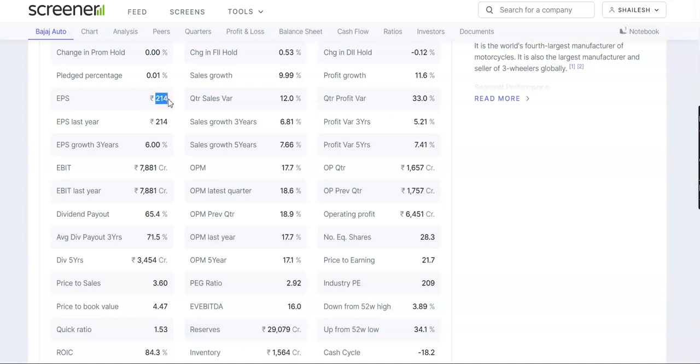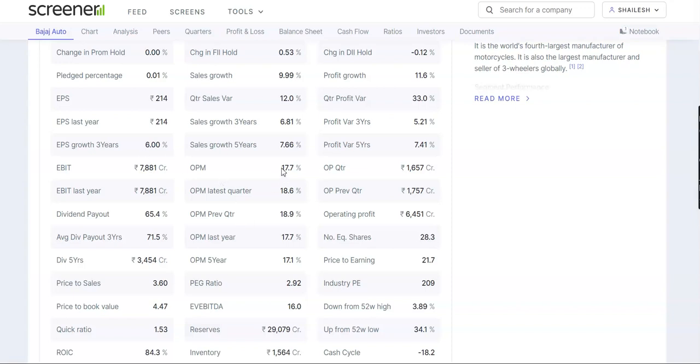214, which means that one stock of Bajaj Auto is creating 214 rupees for us in 1 year. And if we look into the EPS growth rate, it is 6%. It is increasing our wealth, increasing our EPS by 6% every year, I mean, in 3 years on an average.